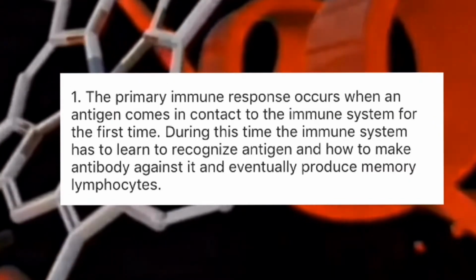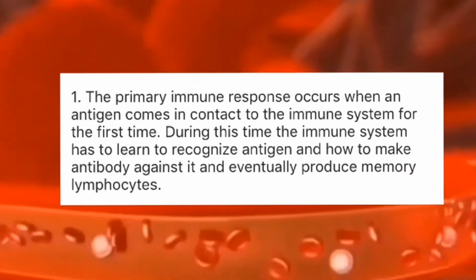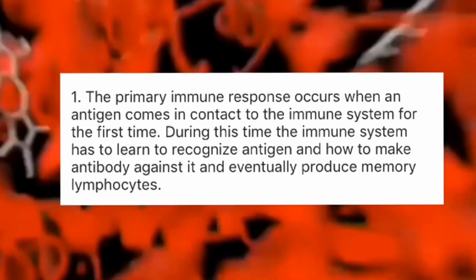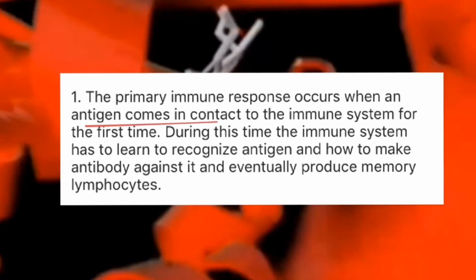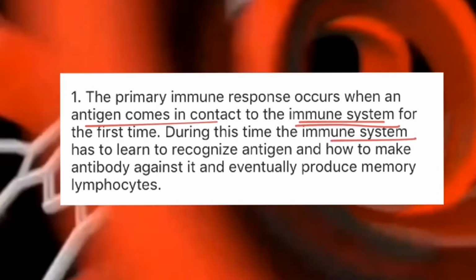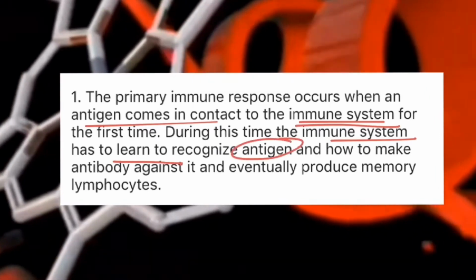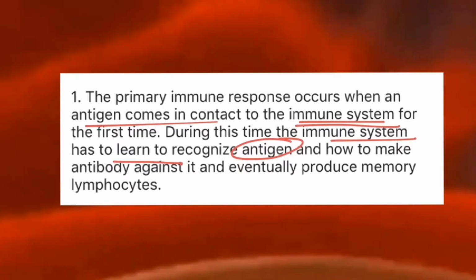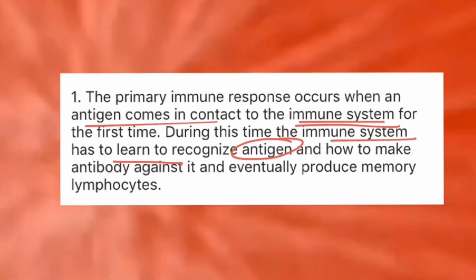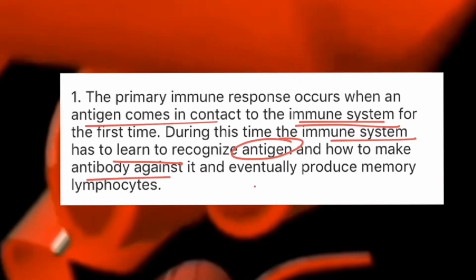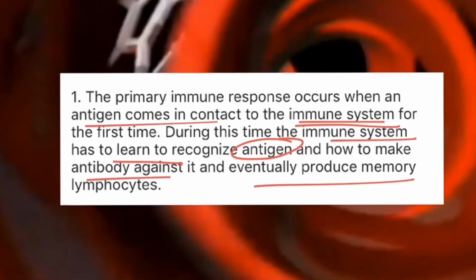In the primary immune infection, the primary action of antibodies against antigens in our body system starts. The antigen comes in contact with the immune system. During this time, the immune system learns to recognize the antigens, what type of structure, what type of molecule can make antibodies. How to make the antibody? This is the type of theory. So many theories are available.